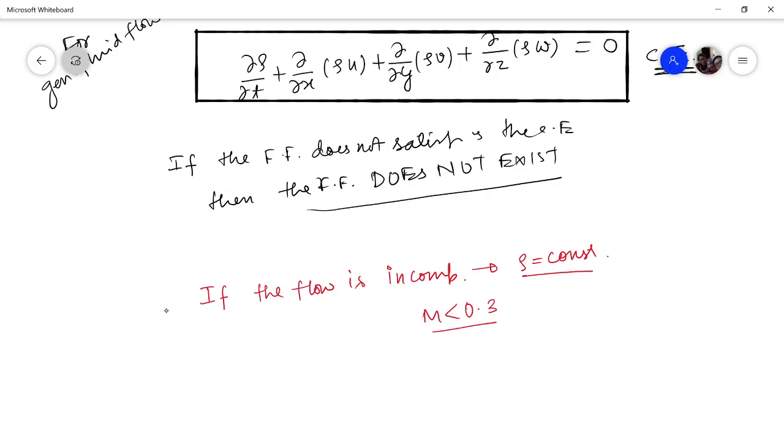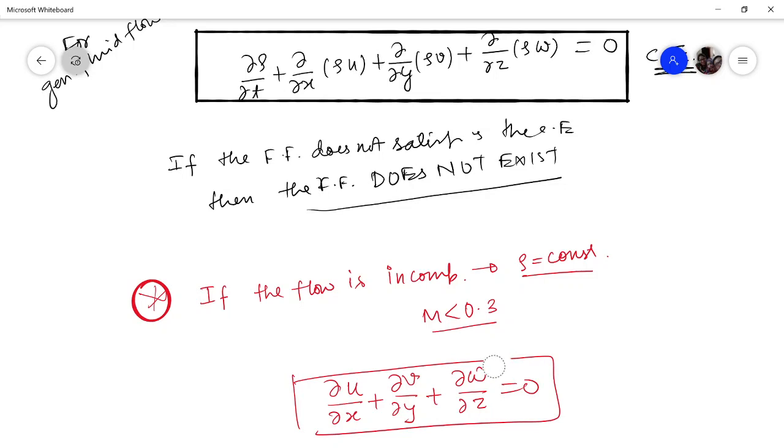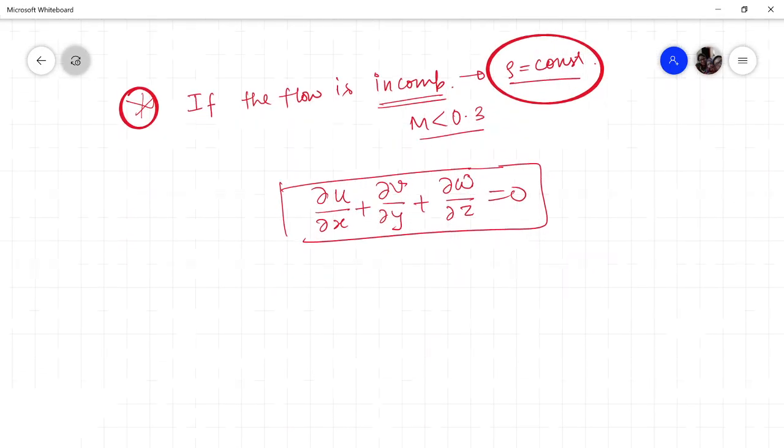And for this type of flow, as density is constant, it is not changing with respect to time as well as space. Therefore, this equation simply gets reduced to del u by del x plus del v by del y plus del w by del z. So here I have said that the flow field is such that the density is not changing. So this is an incompressible flow field, and for an incompressible flow field, the continuity equation is del u by del x plus del v by del y plus del w by del z is equal to 0 in rectangular Cartesian coordinates.